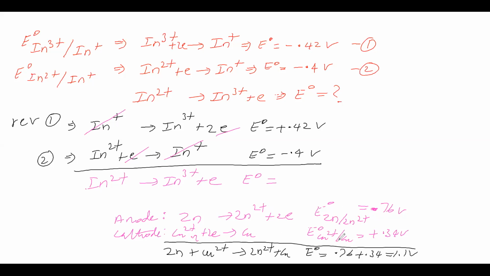Here we added these two, we got this. Now see that it is oxidation potential and it is reduction potential. We know that cell potential is nothing but oxidation potential plus reduction potential, so we added. It is correct. But here you see that E naught is given. It is oxidation potential, no doubt. It is reduction potential, no doubt.